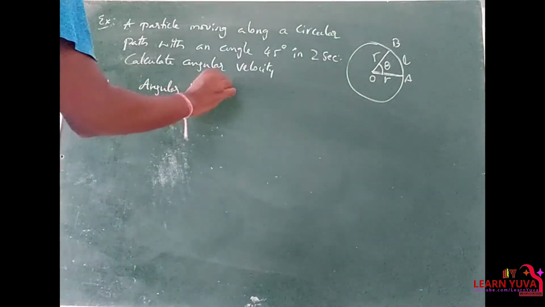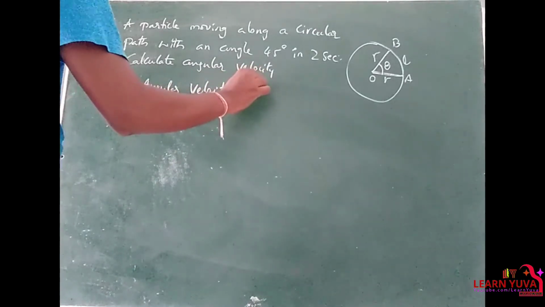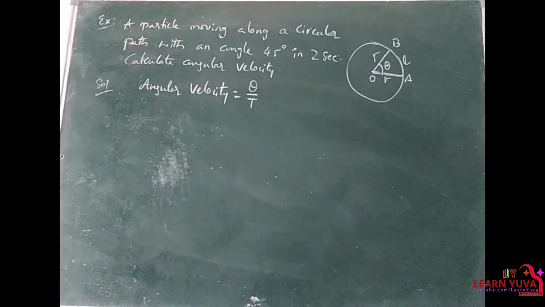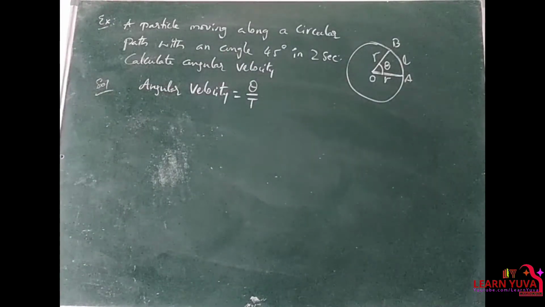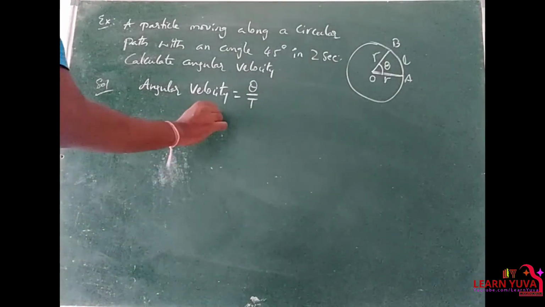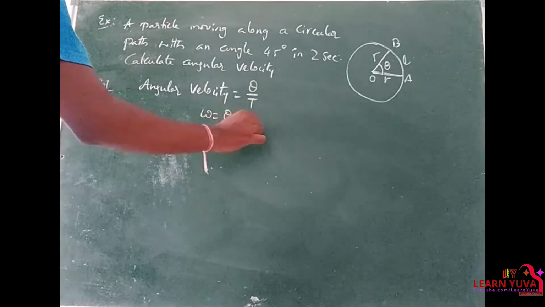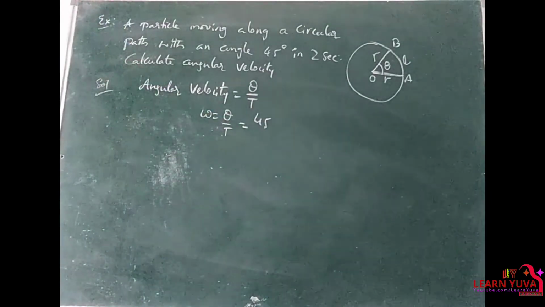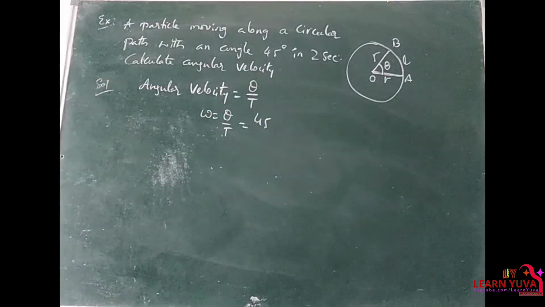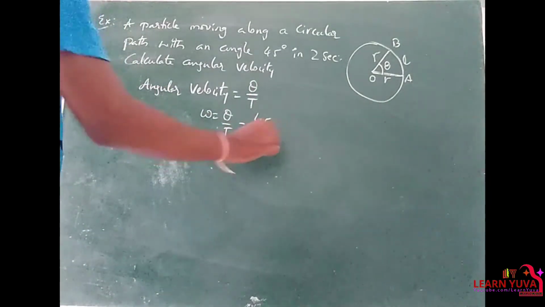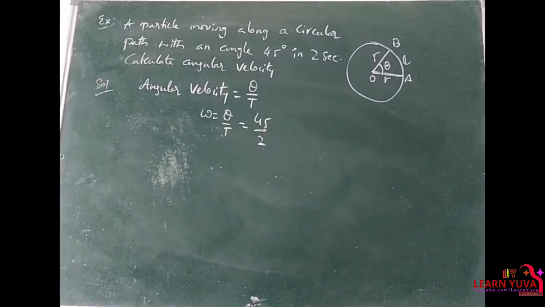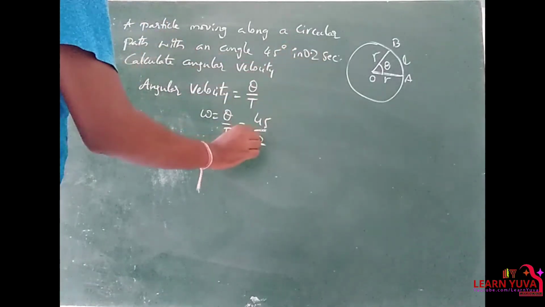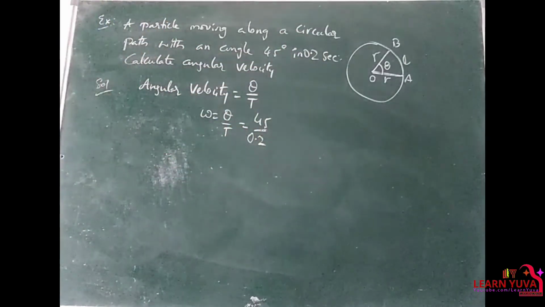The angular velocity is equal to theta by t, angular displacement by time taken. So omega is equal to theta by t. Here theta is given as 45 degrees and time is given as 0.2 seconds.